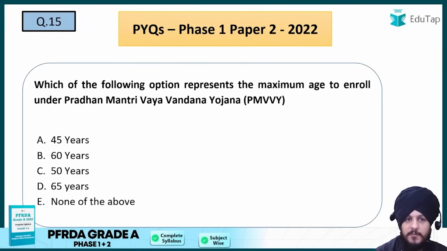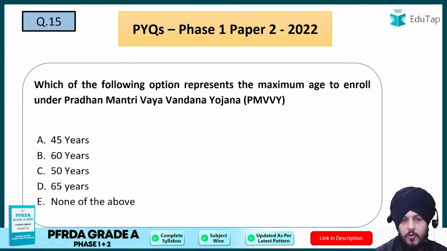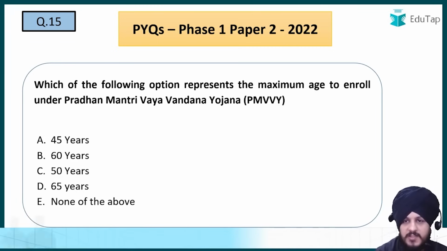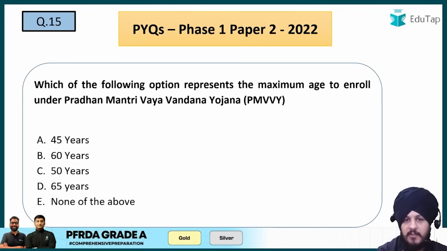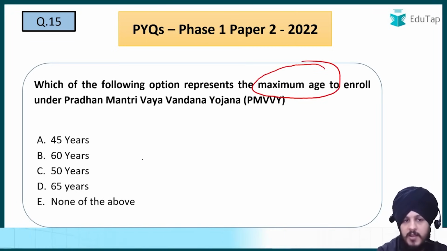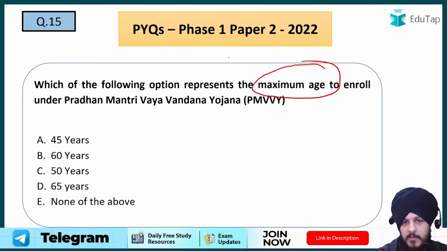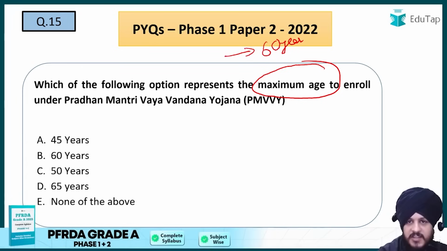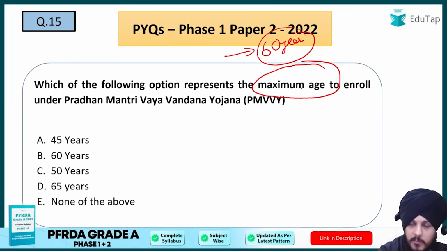Now question number 15, which is regarding Pradhan Mantri Vaya Vandana Yojana. It says, which of the following options represents the maximum age to enroll under Pradhan Mantri Vaya Vandana Yojana? So remember, it is asking about maximum age and not the minimum one. If the question was about minimum age, then the answer would have been 60 years, right? But the question is about maximum age.